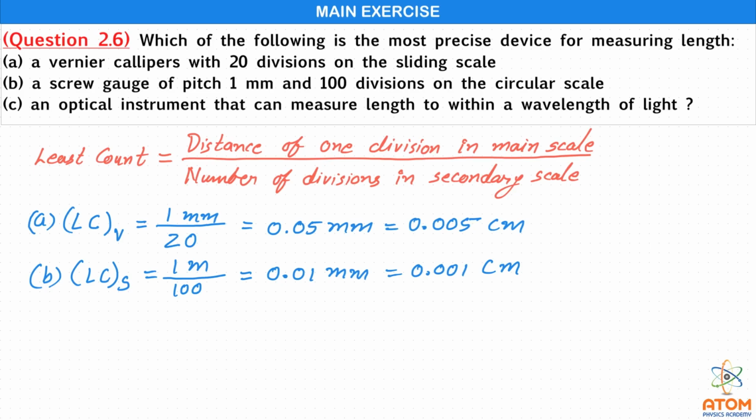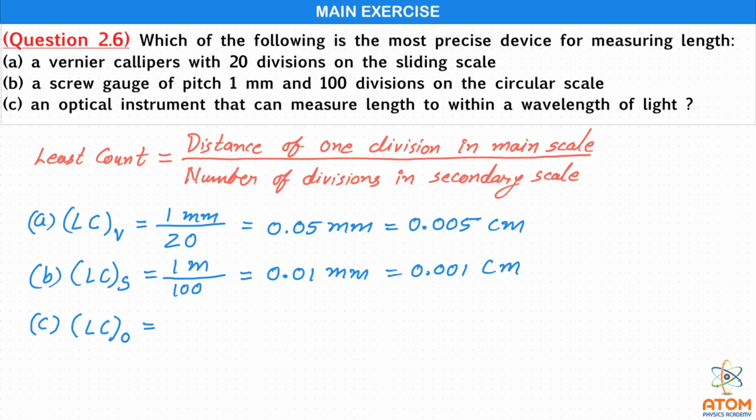Now in the third case, an optical instrument is used. So in that case, the least count of this optical instrument, let me put it as O, can be taken from the wavelength of light. This is an optical instrument, so there is no main scale and secondary scale, but it is said that this instrument can measure length to within a wavelength of light. That means it can measure a length up to the wavelength of light.